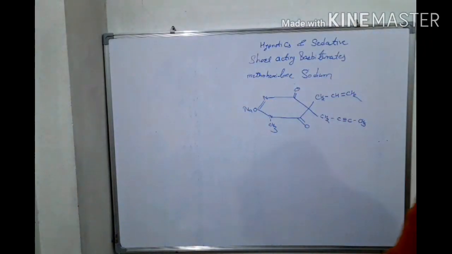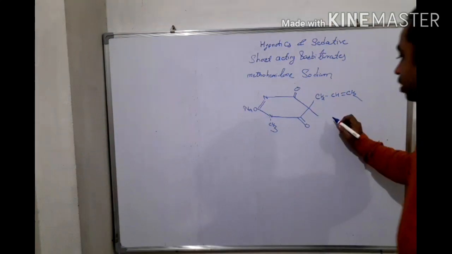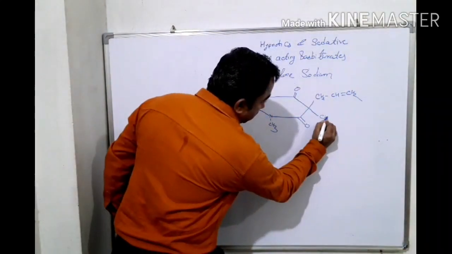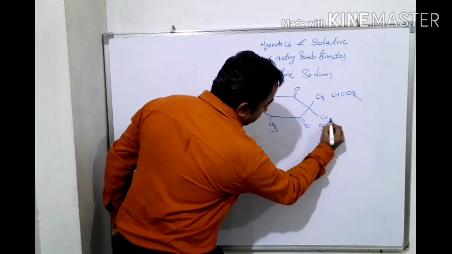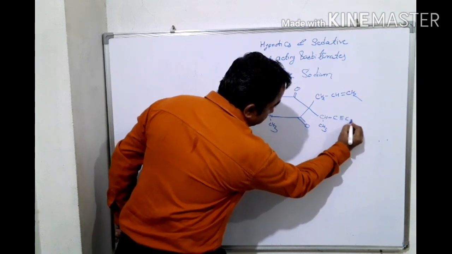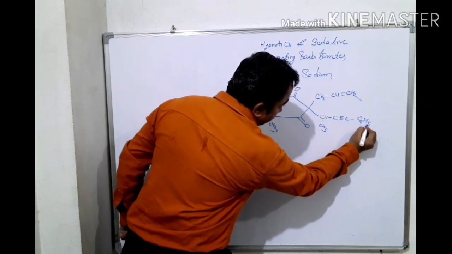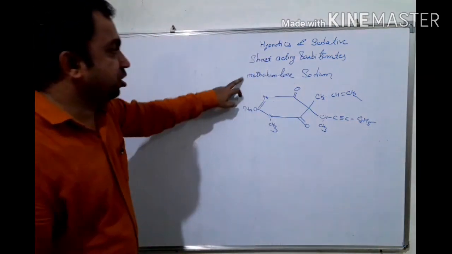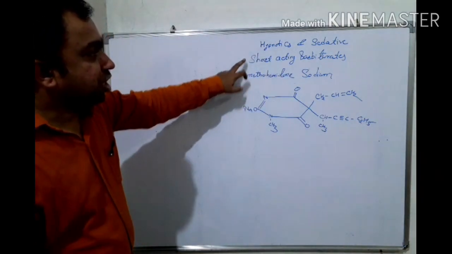Here it is CH, CH3, C triple bond C, C2H5. Okay, then this is methohexatone sodium of the short acting barbiturates.